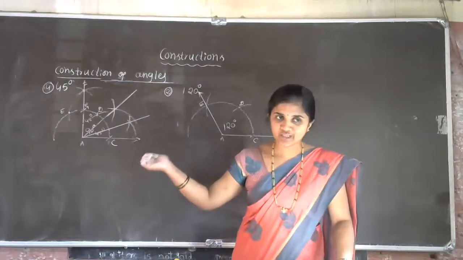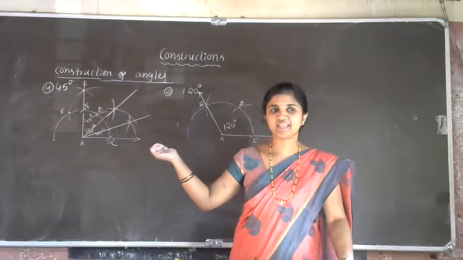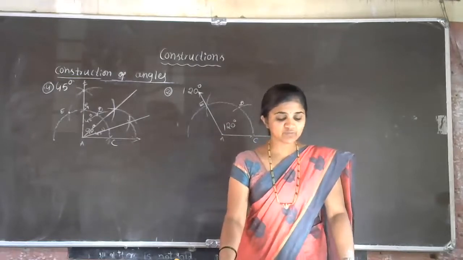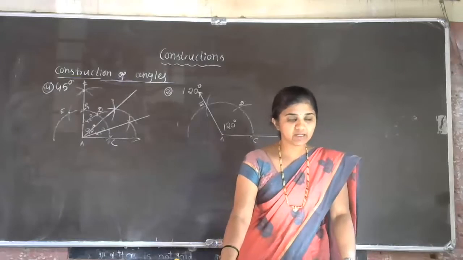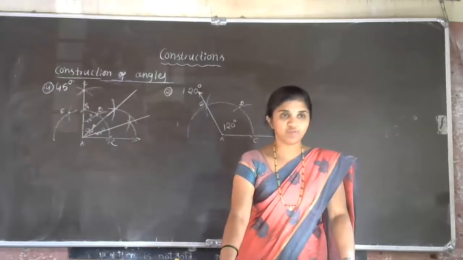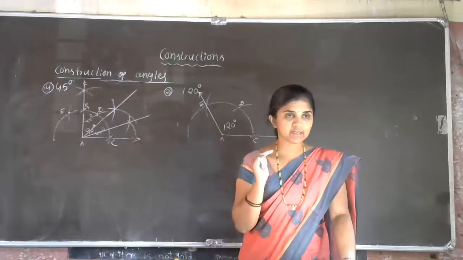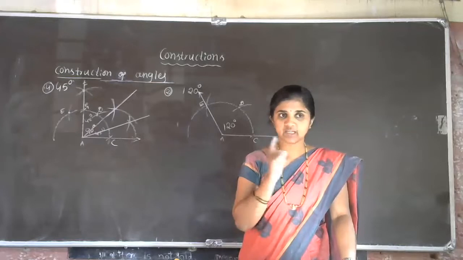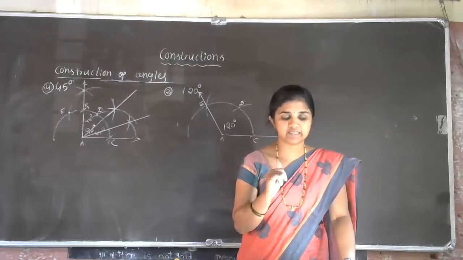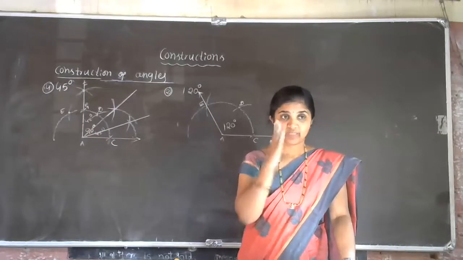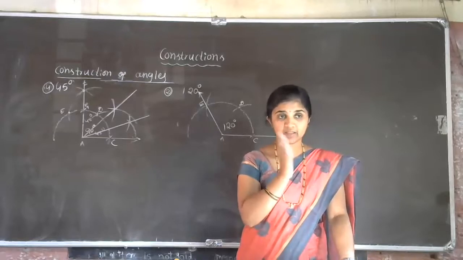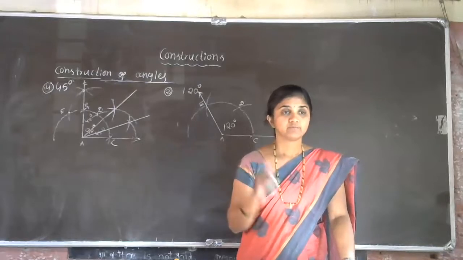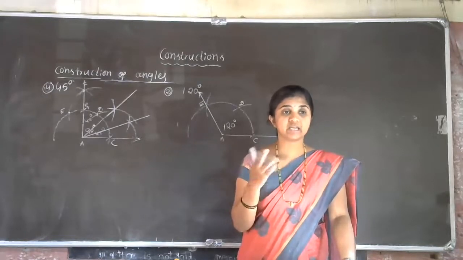For the 45 degree construction, you can take the help of congruency. Next, third one: construct the angles of the following measurements, that is 30 degree, 22 and a half degree, 15 degree. You all know the 30 degree construction. For 30 degree, construct 60 degree first, then bisect it. For 22 and a half, construct 90 first, then bisect 90, then you will get 45; bisect 45 again and you will get 22 and a half. For 15 degree, first 60, then 30, then 15.